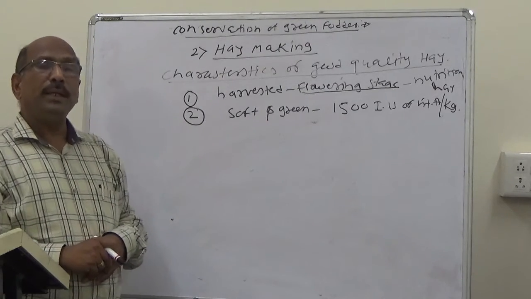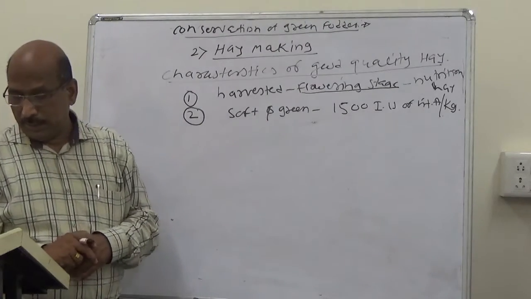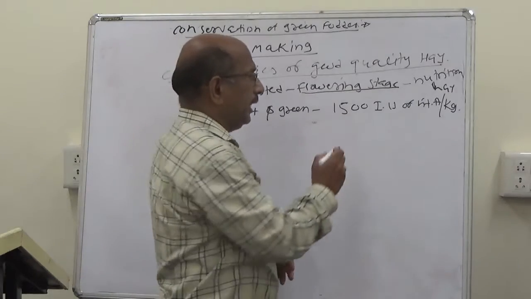So the vitamin A content depends upon the greenness.